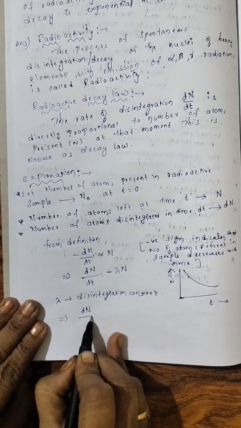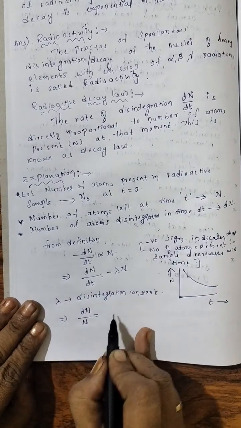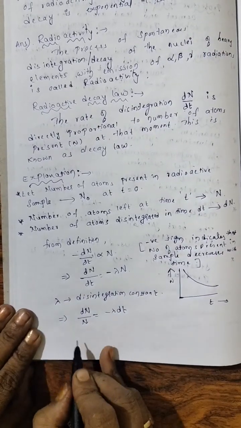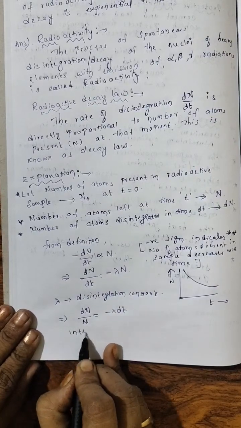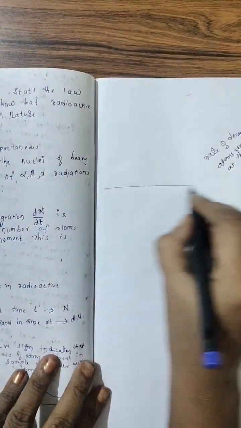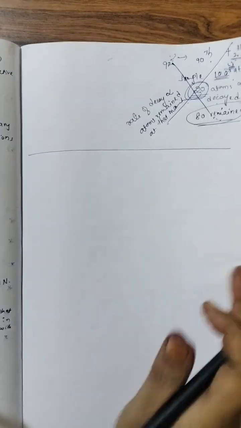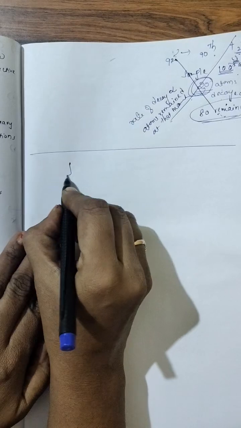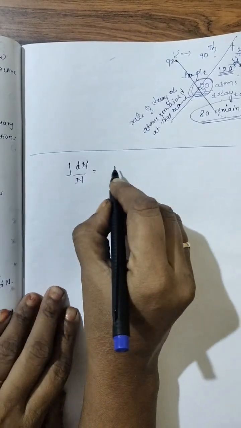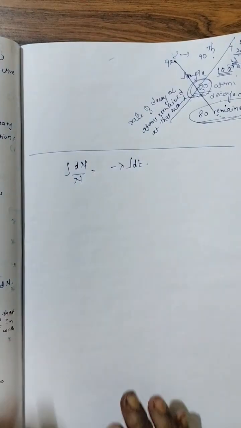This N I am bringing under dN, and dt I am taking to this side: lambda dt. Now let us integrate this. What we will get? Integral dN by N is equal to lambda, which is constant, no? So I am writing it outside the integral of dt.